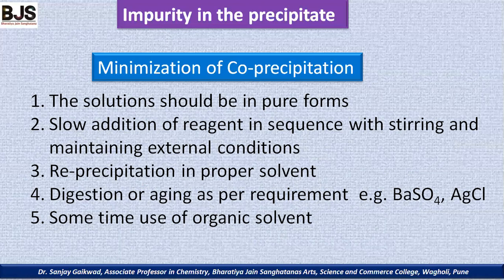Now, sometimes a smaller size precipitate is formed. In this case, there are many chances of co-precipitation by adsorption, and therefore, after digestion, in the warm solution, whatever adsorbed impurity is there can be detached from the main precipitate. Therefore, the digestion procedure should be applied to reduce co-precipitation in smaller size particles.